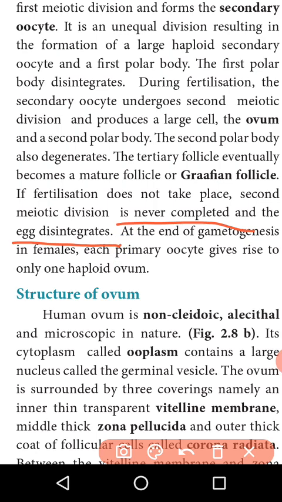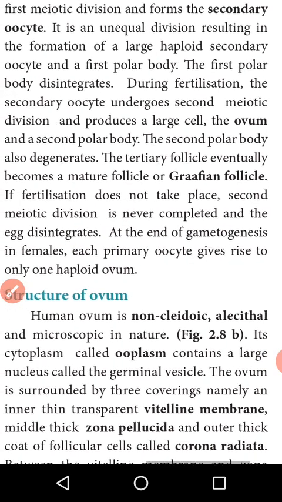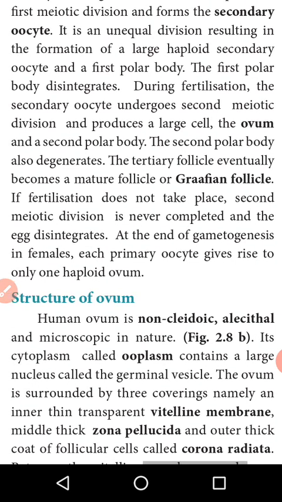At the end of female gametogenesis, each primary oocyte gives rise to only one haploid ovum. Only one haploid ovum.